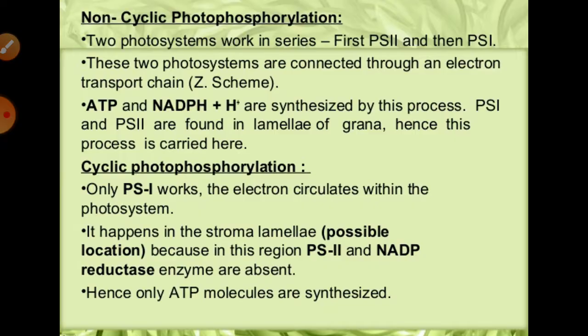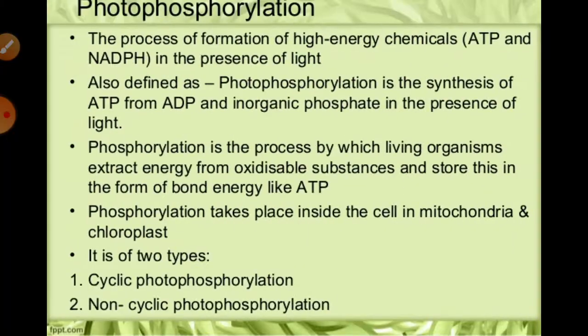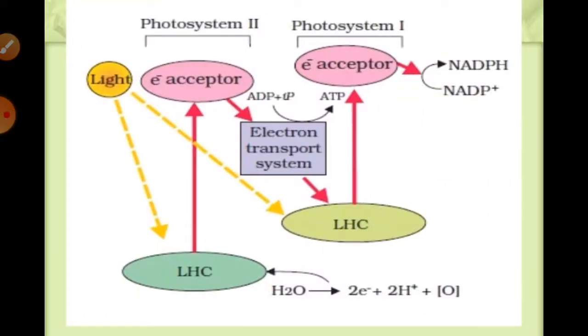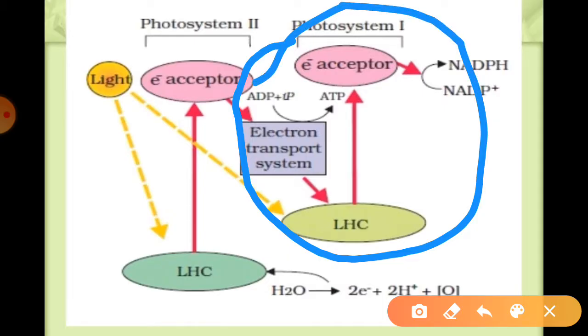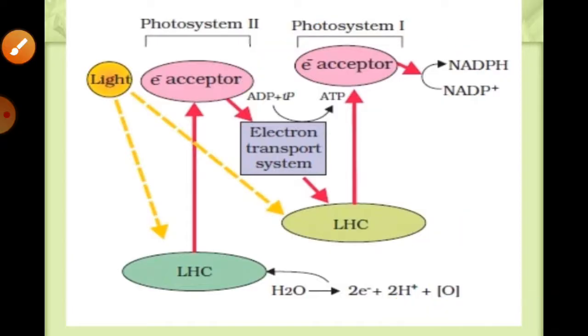Both NADPH and ATP formed during this reaction are used in the light independent reaction, and are called the reducing power. You can see in this diagram, this is the non-cyclic condition, where the electron released from PS second does not return.